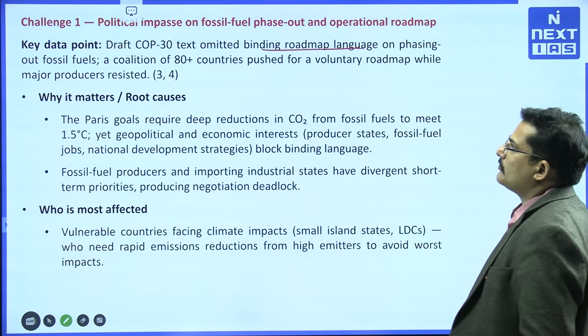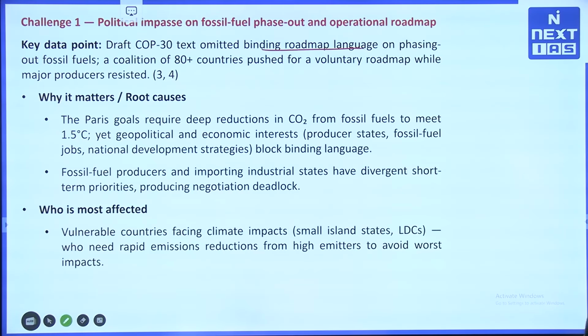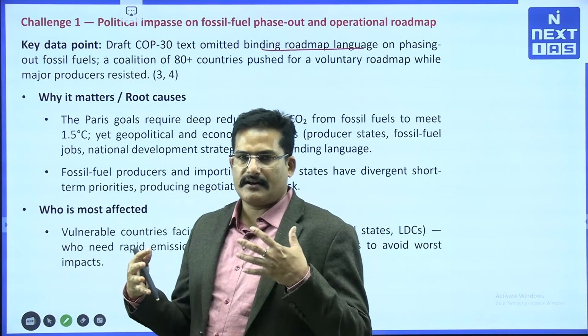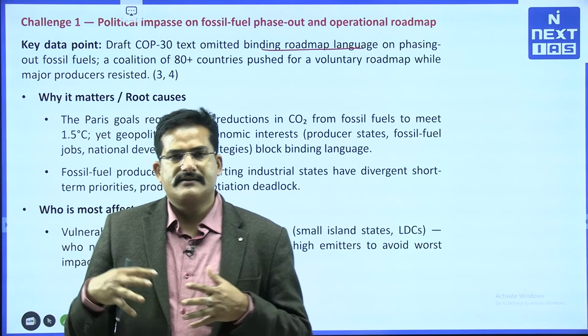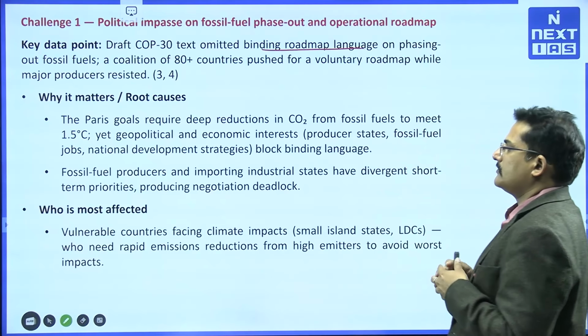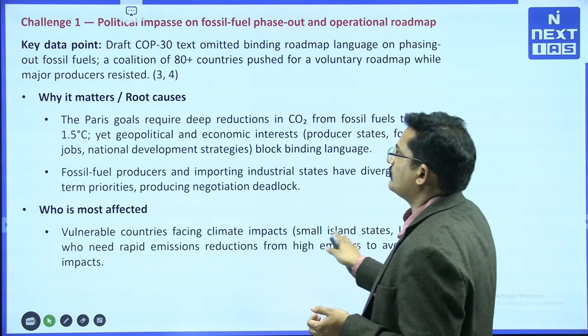Also, a coalition of 80 plus countries pushed for a voluntary roadmap while major producer countries resisted it. There are conflicting opinions on such issues and they keep on fighting. Hence, we are not able to come to a conclusive remark on the COP as of now.